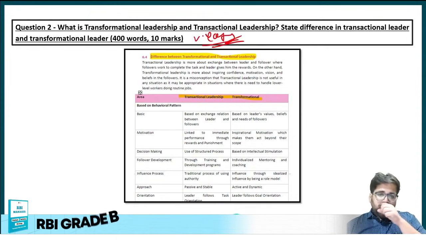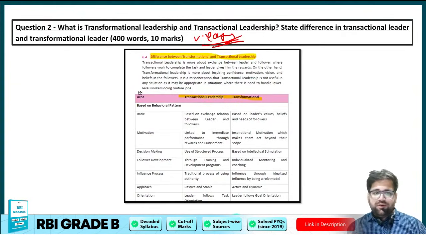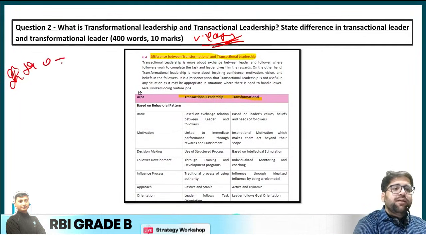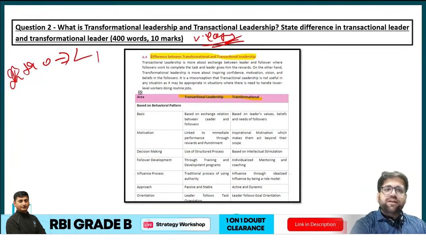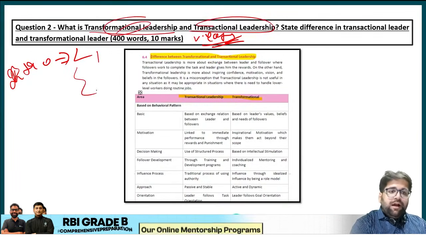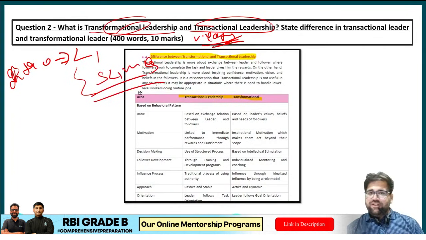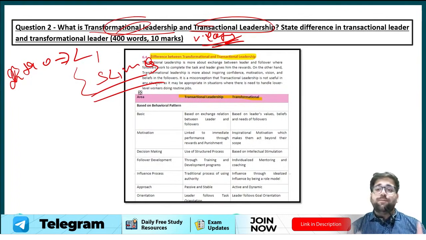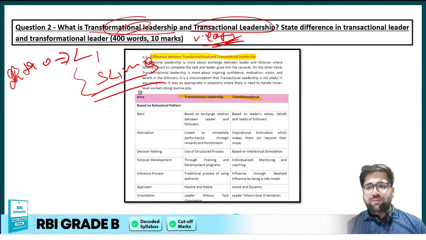If your concepts are not clear, then sorry to say, this will be tough. In the introduction part, define what leadership is. First, define leadership. Then briefly describe what transformational leadership and transactional leadership are. Hardly 5 lines would be enough for you to write. I know that the interface to write on that particular day is different. It's totally tough, I totally understand. But believe me, run after concepts and you will not face much difficulty.